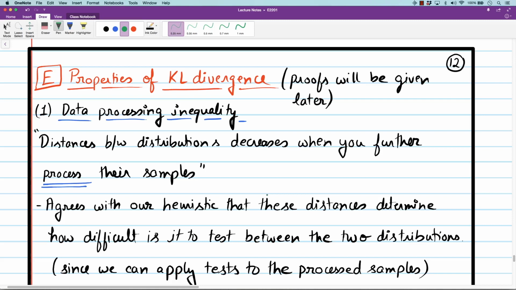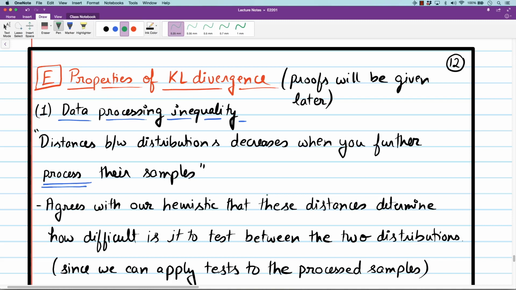Okay, so what is the data processing inequality? It's very simple. It says distances between distributions decrease when you further process their samples. So when you further process samples by applying any randomized mapping to the samples, by passing them through the same channel, the underlying distributions will come closer. So any downstream processing will actually make the hypothesis testing problem harder because distances will shrink.